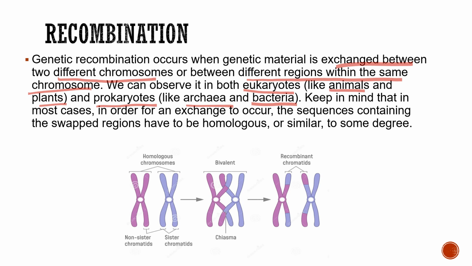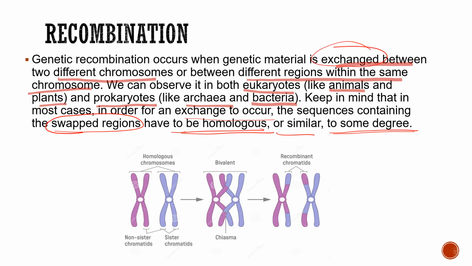We should keep in mind that for an exchange to occur, the sequences containing the swapped regions have to be homologous. They do not happen in heterogeneous chromosomes. They always happen in homologous chromosomes, or similar chromosomes to some degree. So in heterogeneous chromosomes, recombination will not happen. The genetic material is exchanged between two different chromosomes, but they should be homologous.